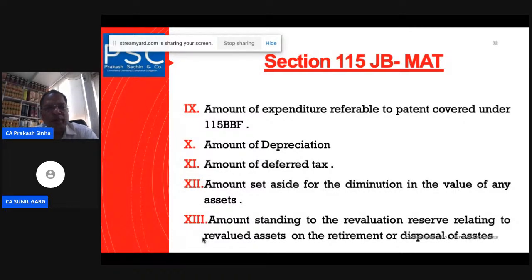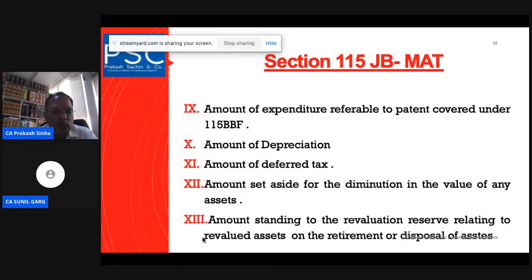book profit. Amount of expenditure related to the patent covered under 115BBF. Last time we already discussed, this is a special provision for companies which are engaged in the development of patents, and these patents are registered in India. If these patents are registered in India, there is a special rate that applies to that part. The expenditure which has been incurred, and similarly the income which has been received,